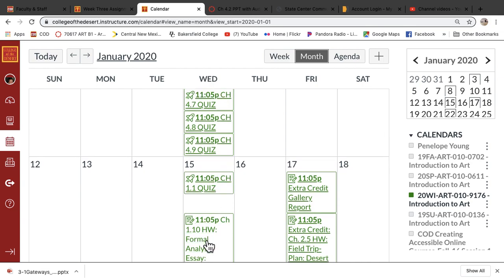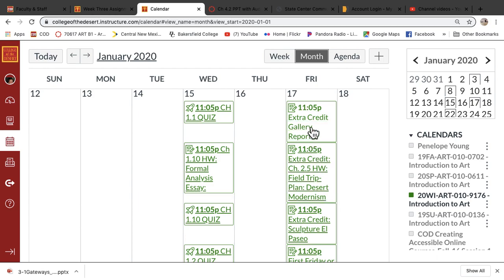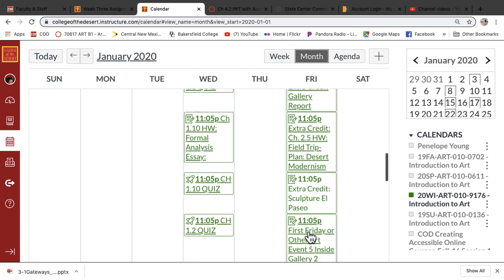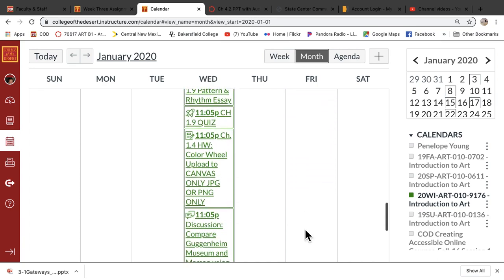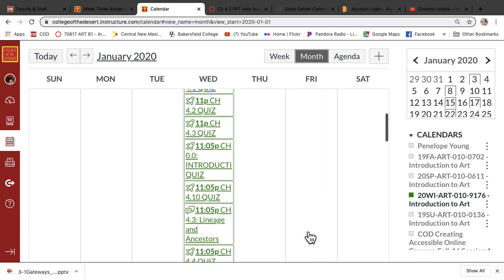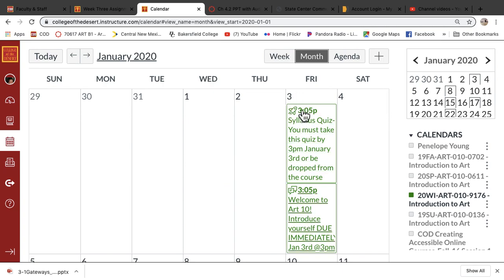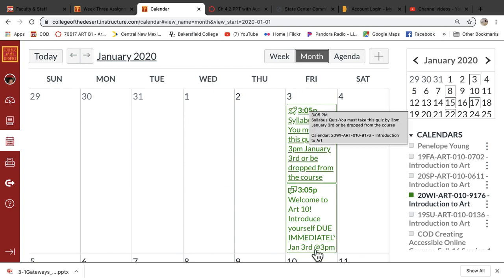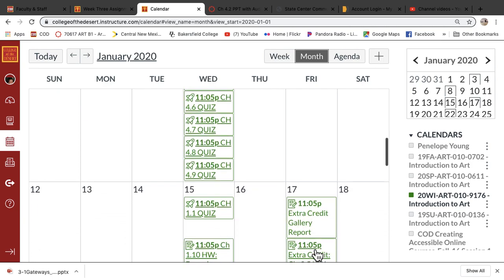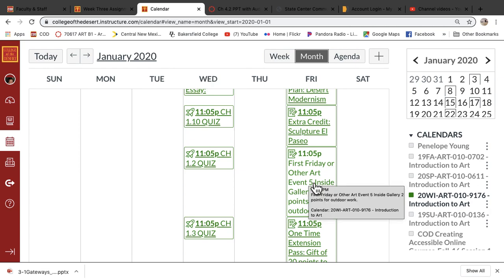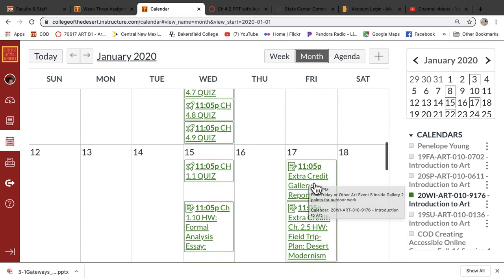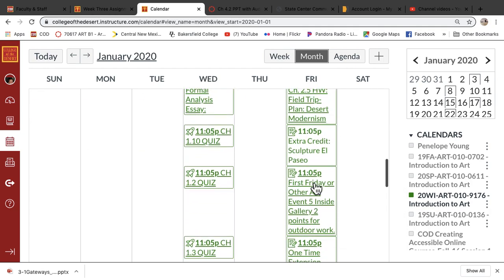Then you have the second due date on the 15th. Extra credit is all going to be due on the 17th here, although, and this is going to throw in some confusion, our first Friday is actually on this 3rd. So first Friday of the month is an extra credit that you can do. I'm going to scroll back down here. And that's here, okay? But I'm giving you a week to turn it in. It happens on January 3rd. You can turn it in on the 17th. Sorry, I'm giving you 2 weeks.